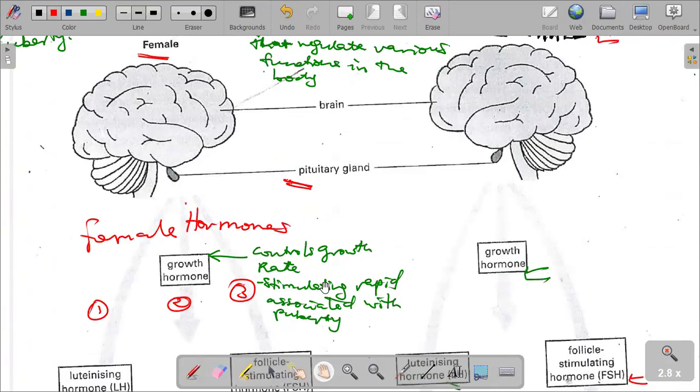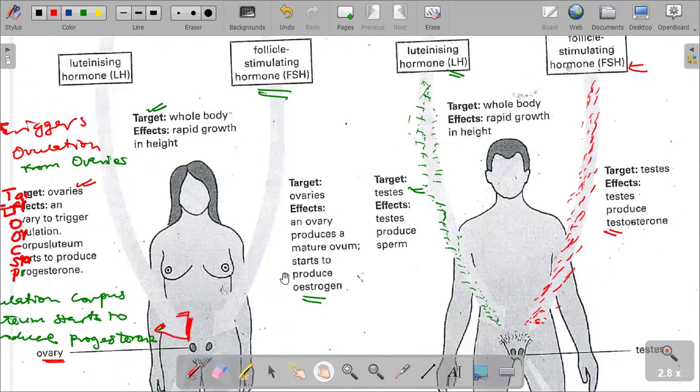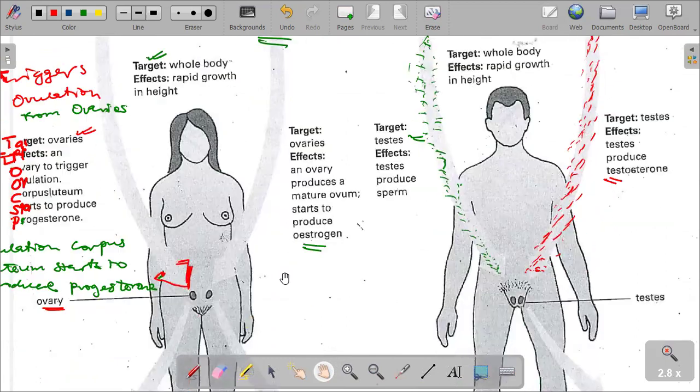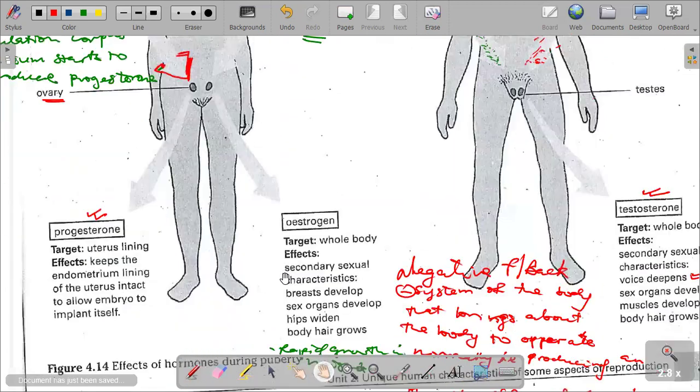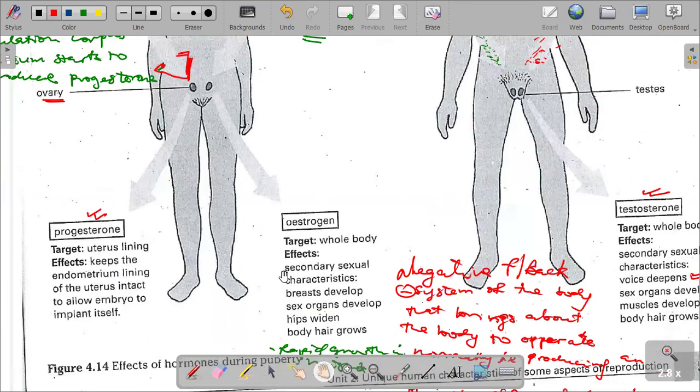So please take note of this. It's quite a short presentation, but very important as we go towards our exams, to know which hormones are produced and what their target organs are, and the effect of various hormones during puberty. Just take note of it.